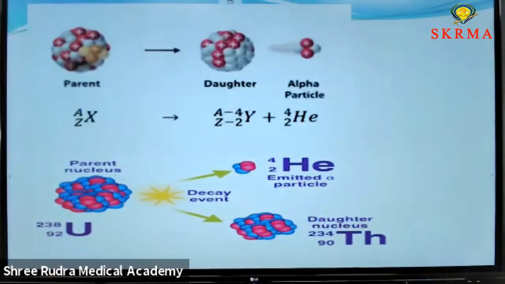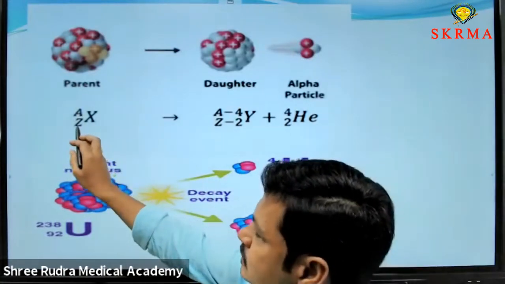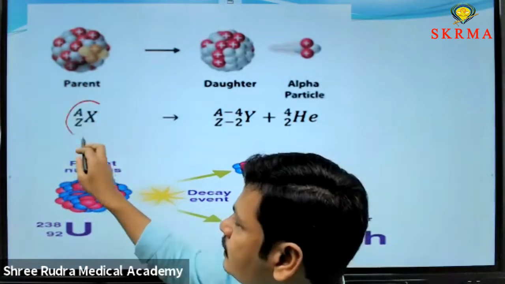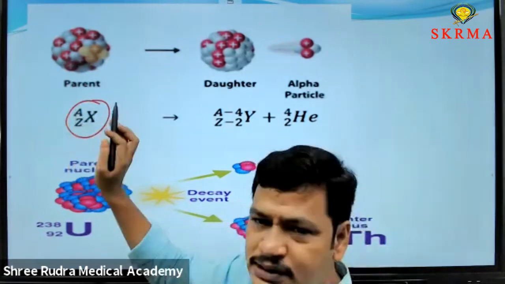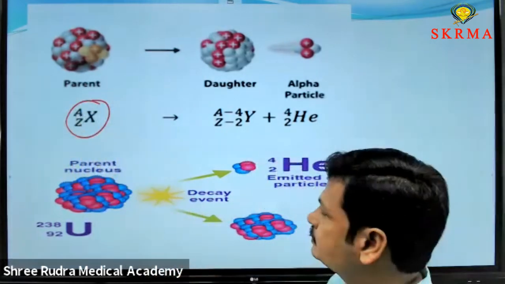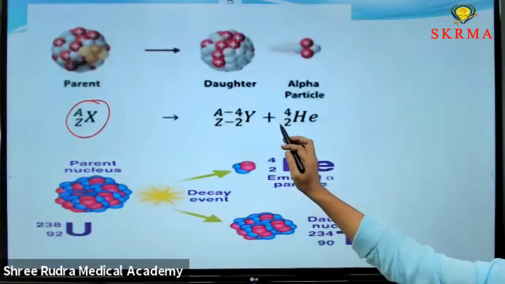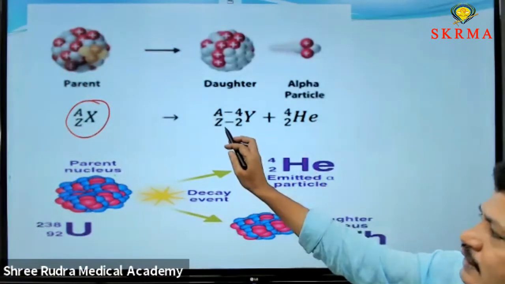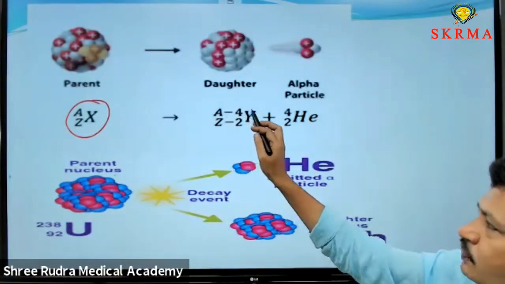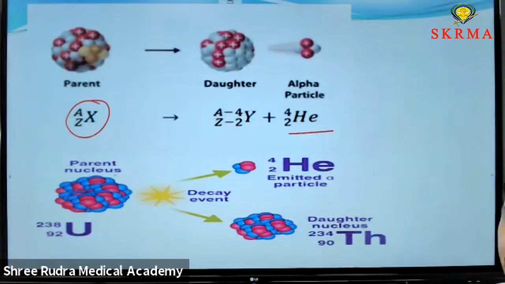This is the picture of alpha decay. The parent nucleus is represented with ZXA. Here A is the mass number, Z is the atomic number, X is the element. Whenever it decays, Z decreases by 2 and A decreases by 4. This is the alpha particle.